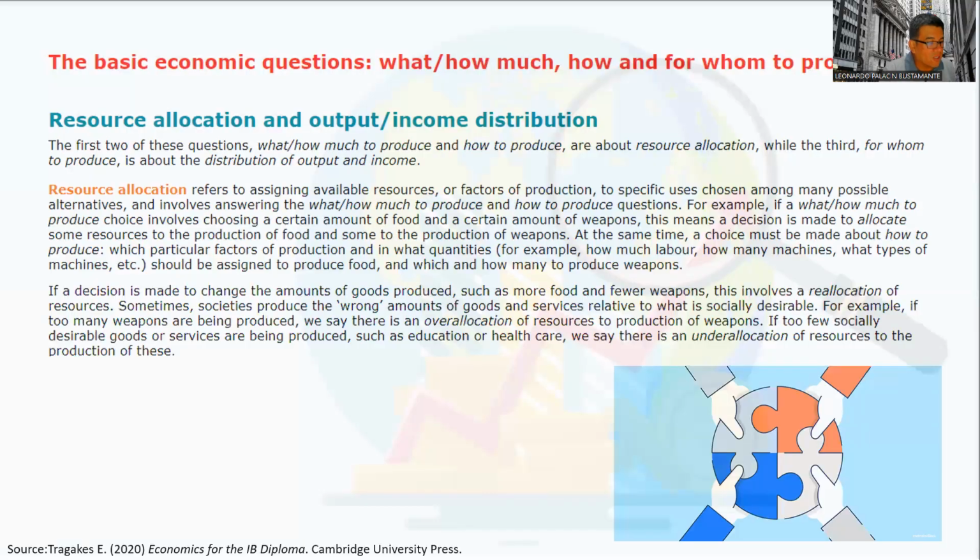If a decision is made to change the amounts of goods produced, such as more food and fewer weapons, we have here an important term that is reallocation of resources. Sometimes societies produce the wrong amounts of goods and services relative to what is socially desirable. For example, imagine that in your country, too many weapons are being produced. An excessive number of weapons. What is happening then? There you have over-allocation of resources to the production of weapons.